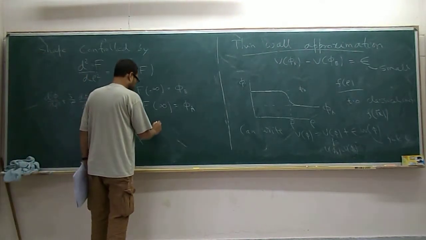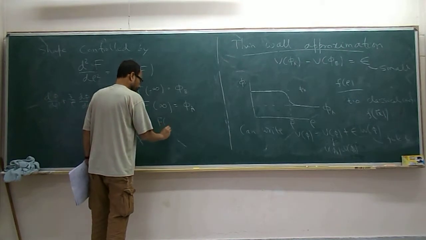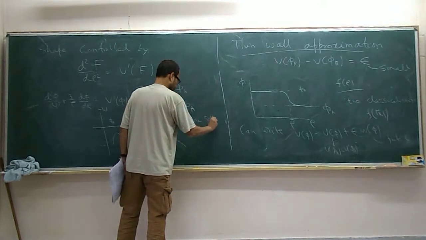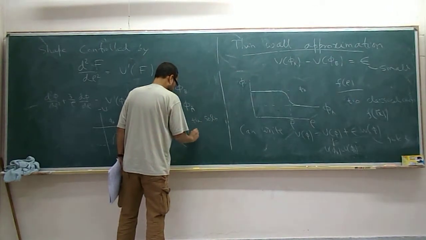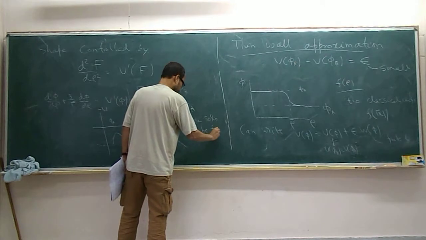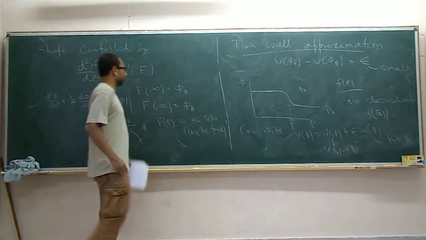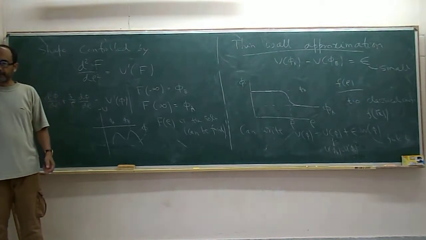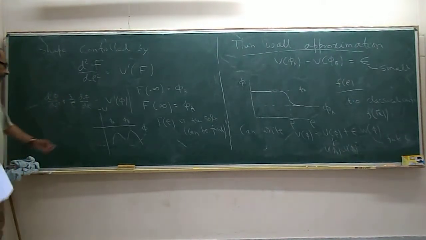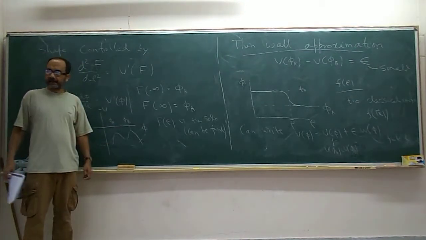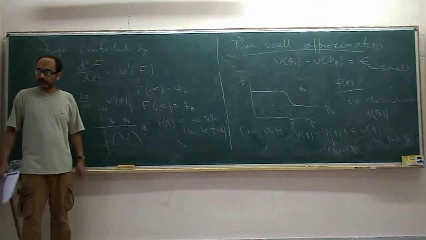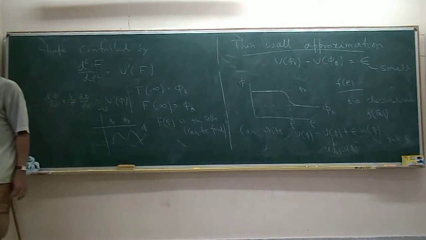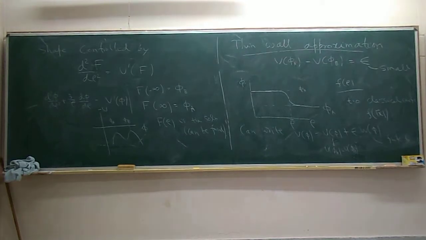So suppose the solution is f of rho. This can be found once you know the shape of U. In particular, if you take U to be quartic, the standard quartic potential, phi square minus a square whole square, then this is standard tanh. One can explicitly find a solution which interpolates between phi a and phi b.